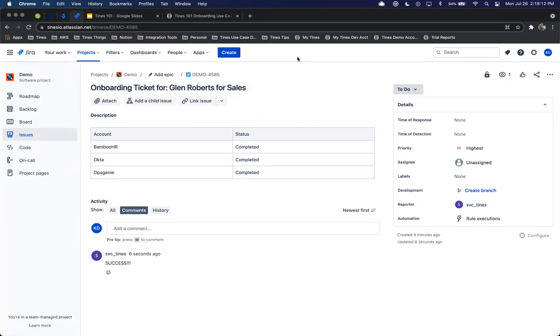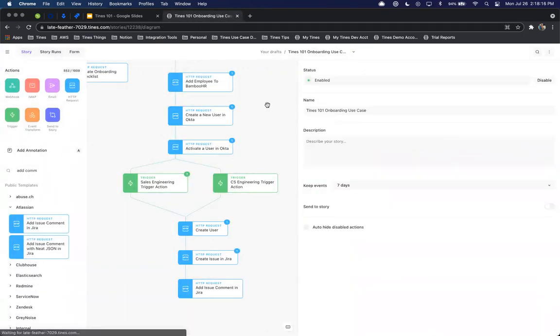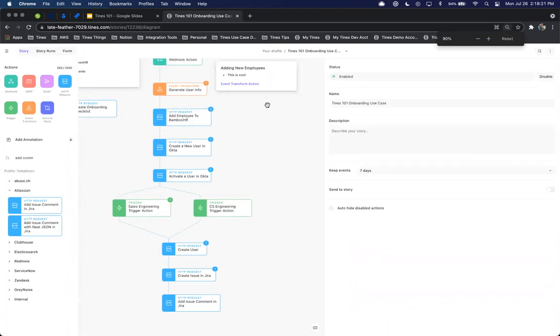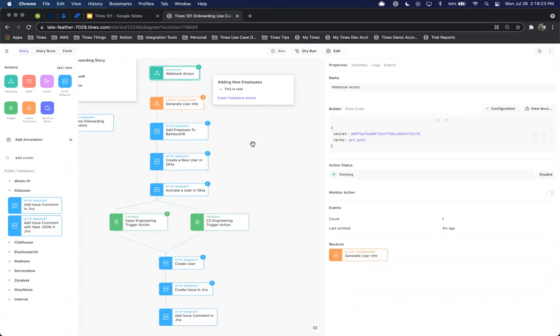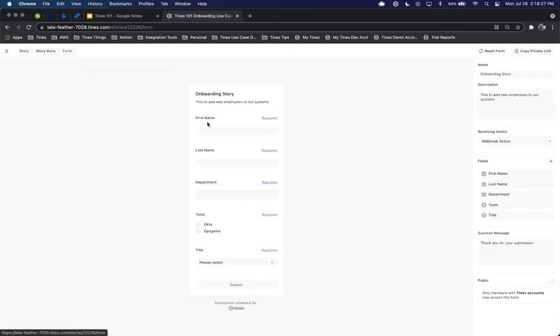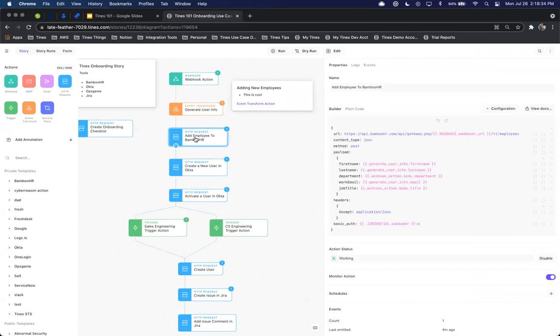Perfect. Great. So now I hope you all enjoyed this simple walkthrough in Times 101 on how to go ahead and add a user into a simple workflow for onboarding. Again, we have the ability to utilize the webhook action, utilizing the form value inputs. And I do want to call out too, if that's not a workflow that's going to work for you, if you simply want to call that information from your HRIS system, whether it's BambooHR, Workday, or any other tool that you're using, it's very easy to do so.